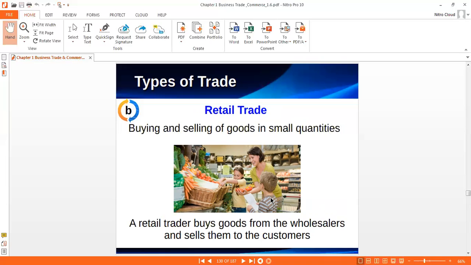In the same way, the wholesaler is the link between manufacturer and retailer. You have to remember these things, as this type of question also comes in exams. The wholesaler is the link between manufacturer and retailer, and the retailer is the link between wholesaler and customer.